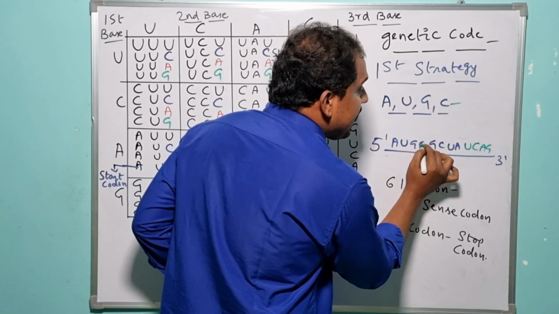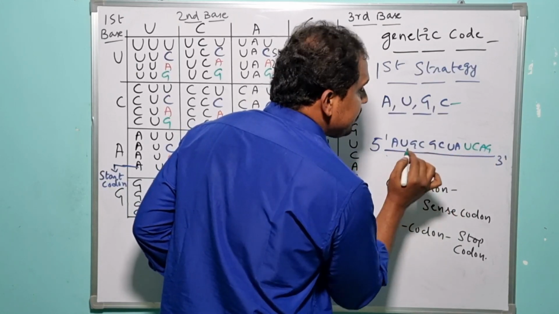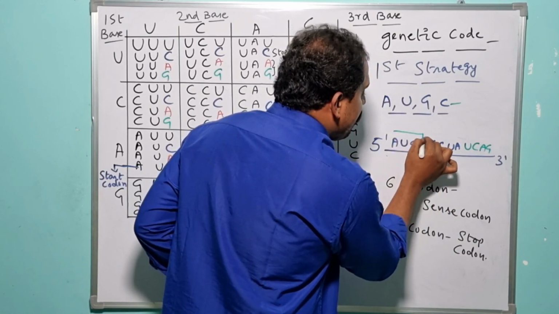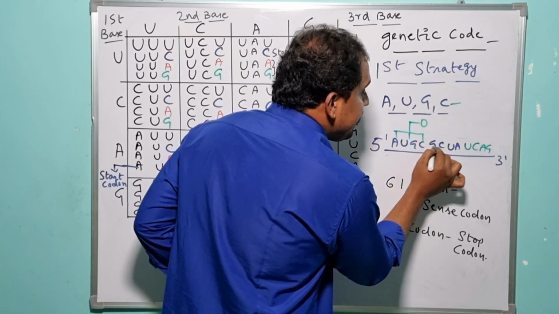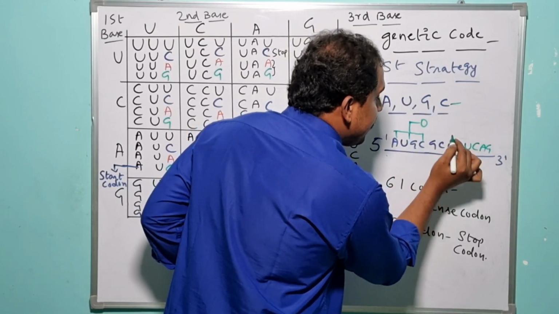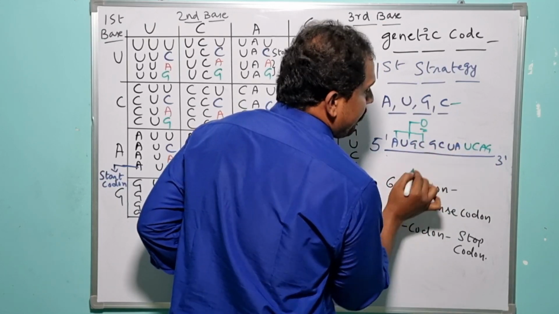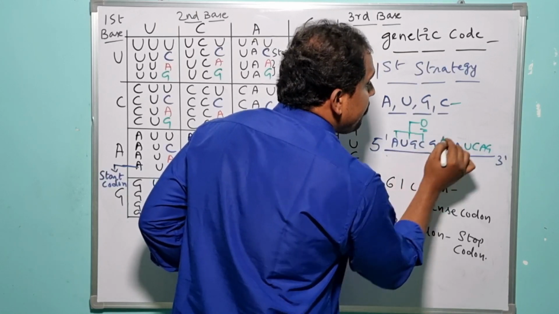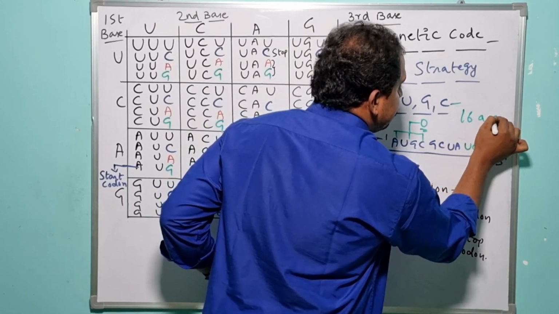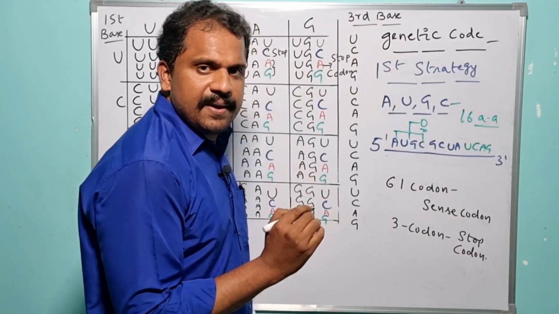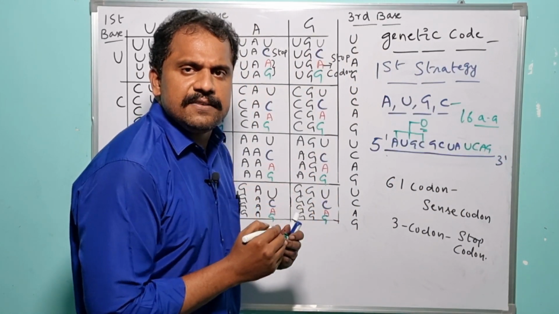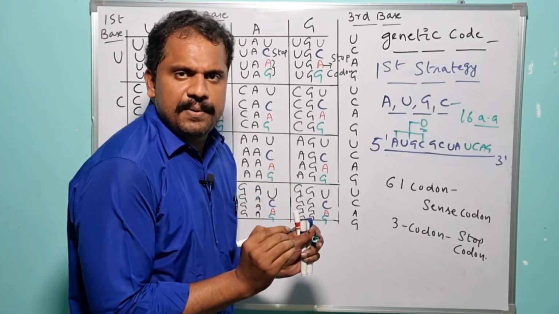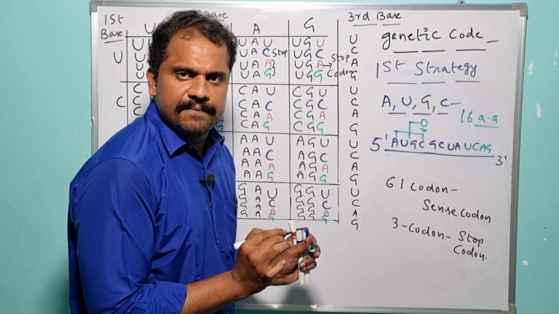So when there is an availability of 4 codons, as we all know, one particular codon encodes one particular amino acid. So when there are 4 codons, there are only 4 amino acids. Then what about the remaining 16 amino acids here? The 16 amino acids remain as useless amino acids. So this specific strategy is not at all applicable. It is a false strategy, right?